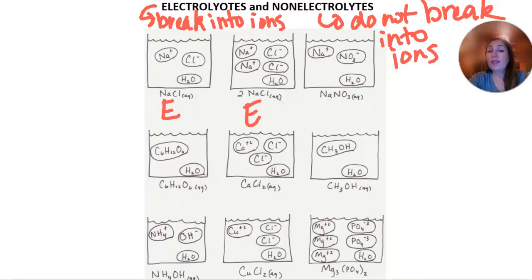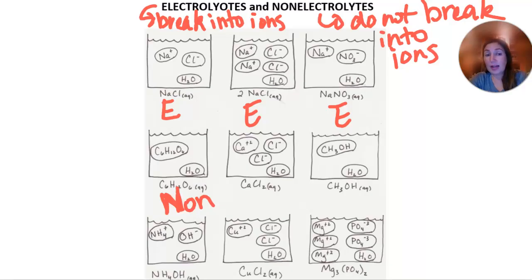NaNO3, sodium nitrate, well, that's going to break up into Na plus ions and nitrate ions. So that one is going to be an electrolyte as well. C6H12O6, we've got sugar here. It all stays as C6H12O6, so that's going to be like glucose, I should say, not sugar, but glucose, and that one's going to be a non-electrolyte.